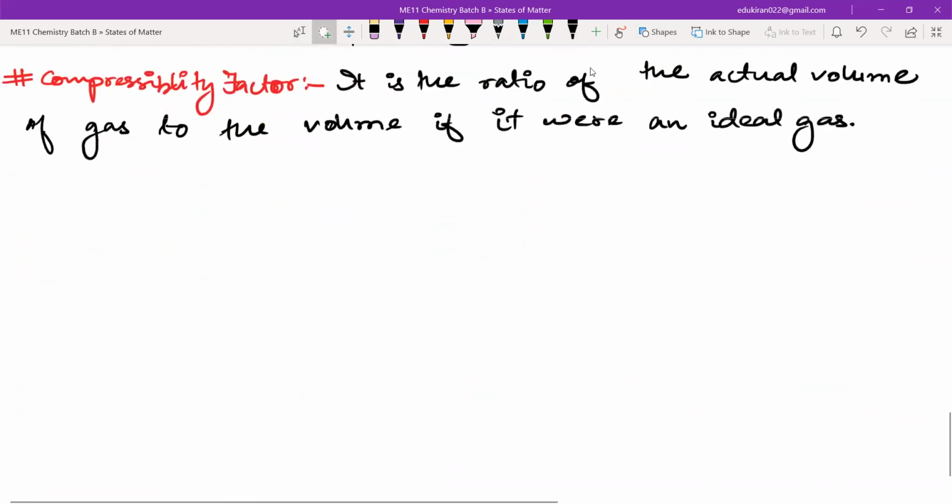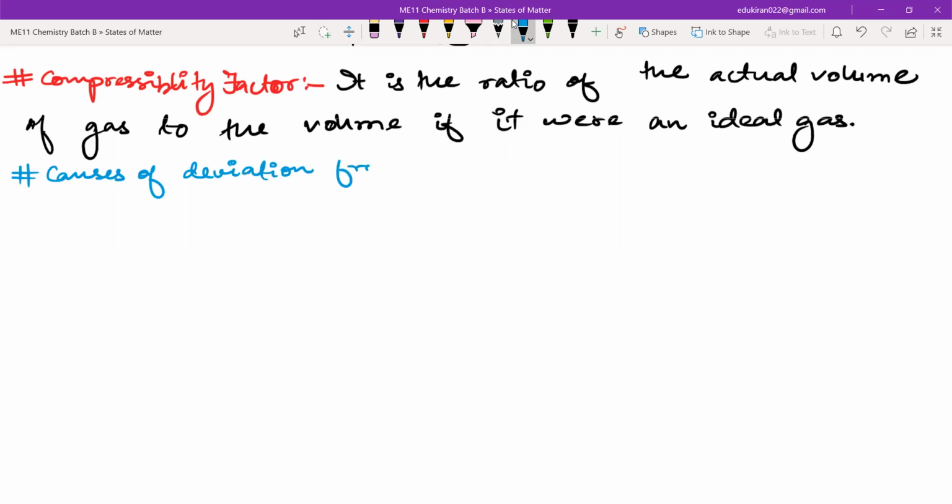Right, next point, that is the causes of deviation from ideal behavior.